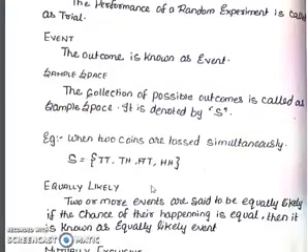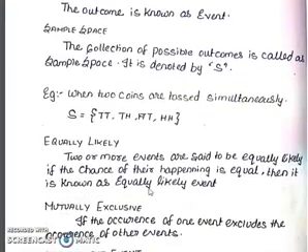Now, sample space. The collection of possible outcomes is called the sample space. It is denoted by capital S. When two coins are tossed simultaneously, the sample space S is TT, TH, HT, HH. TT means the first coin is tail as well as the second coin. Similarly, TH means tail on the first coin and head on the second coin.